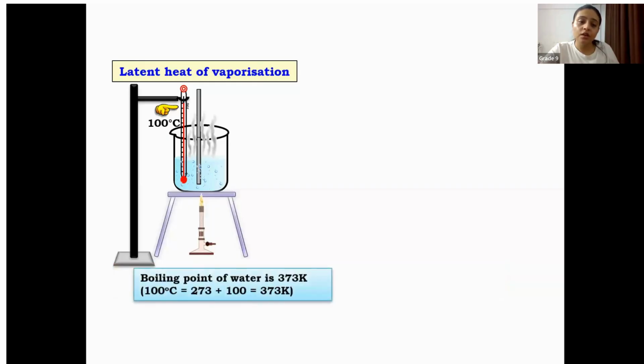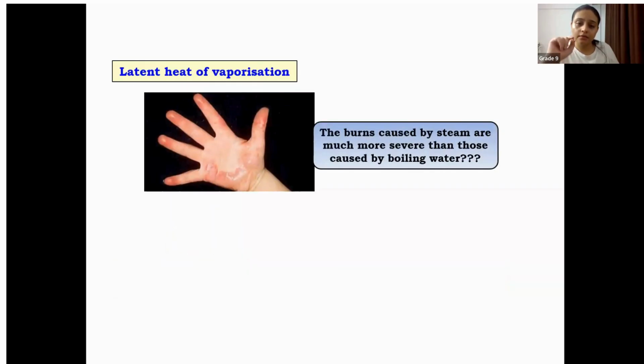We must have that question here. This we have already done. You can see the burns caused by steam are much more severe than those caused by boiling water. You can write this question. This question is extremely important. It can come as it is. Why are the burns caused by steam much more severe than those caused by boiling water?